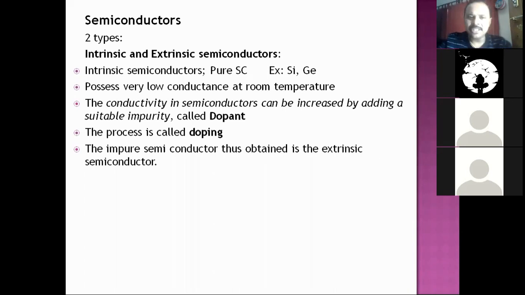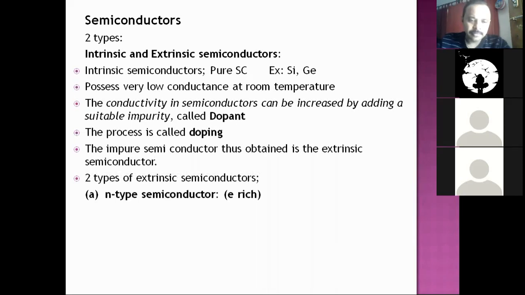That's why intrinsic semiconductors are pure semiconductors and extrinsic semiconductors are impure semiconductors as they are obtained by adding impurity into intrinsic semiconductors. Now, what kind of impurity you are going to add? That decides two types of extrinsic semiconductors. There are two types of extrinsic semiconductors.